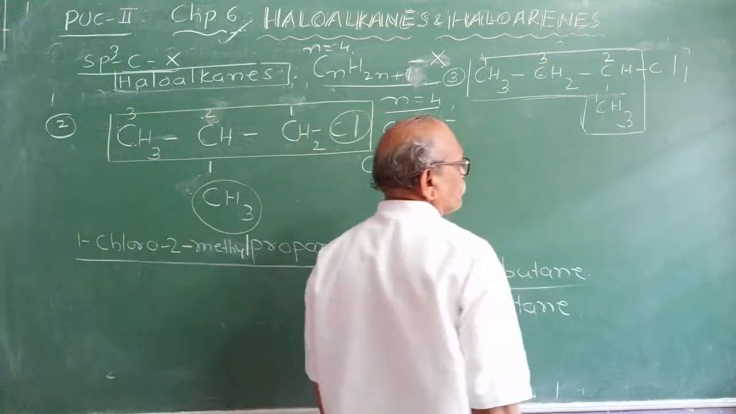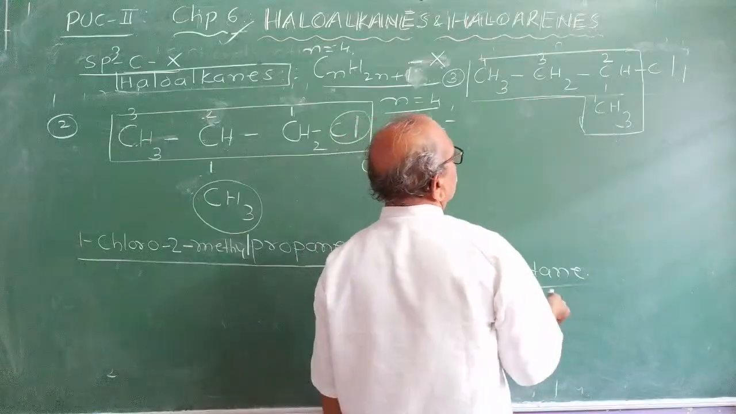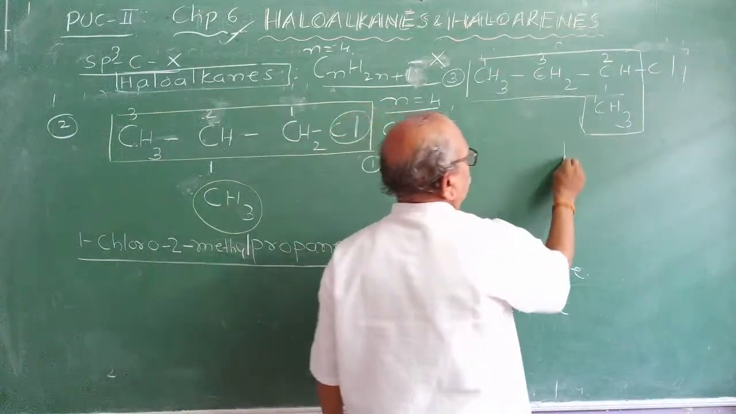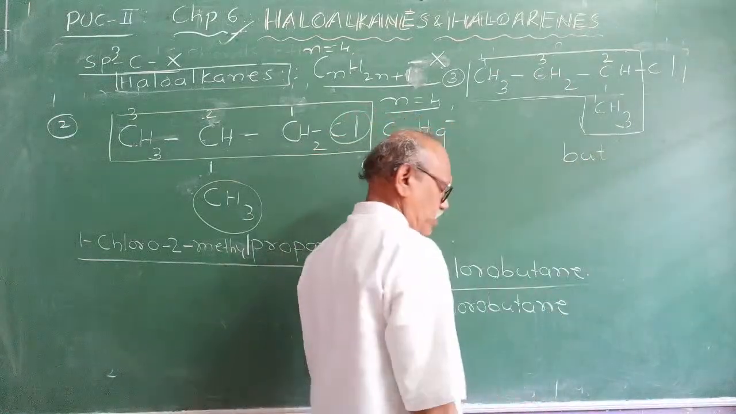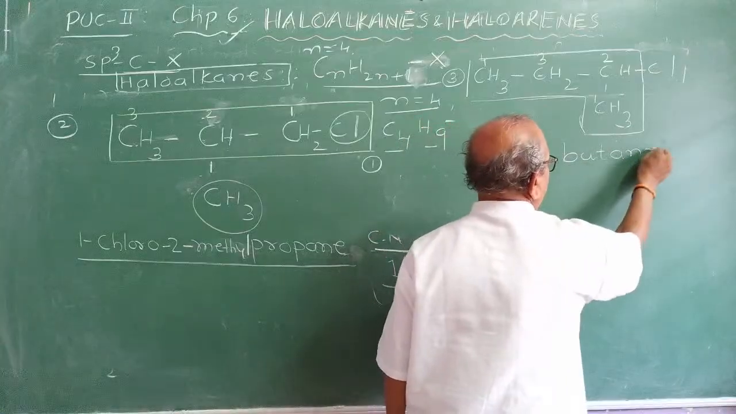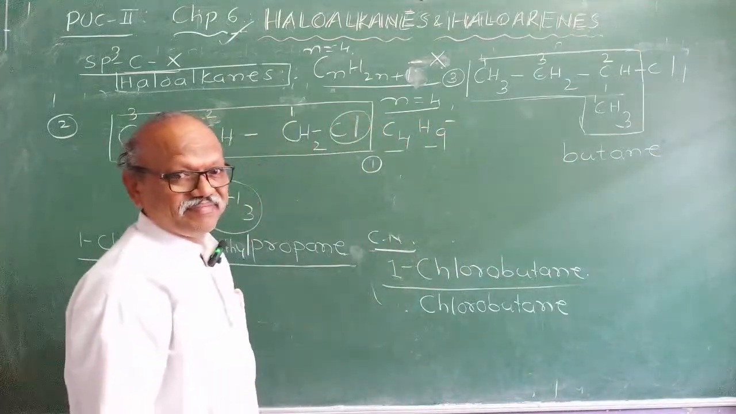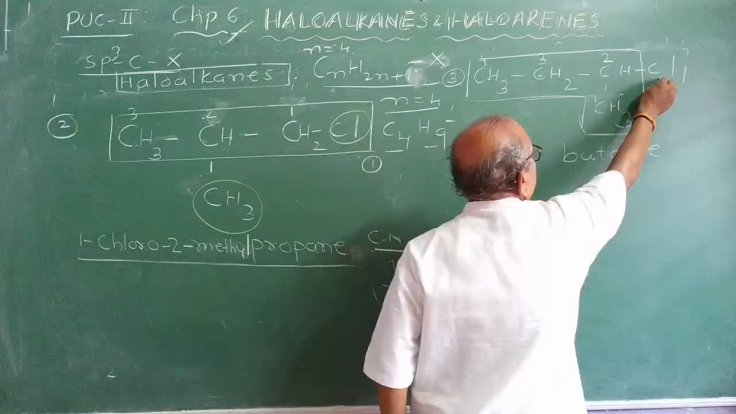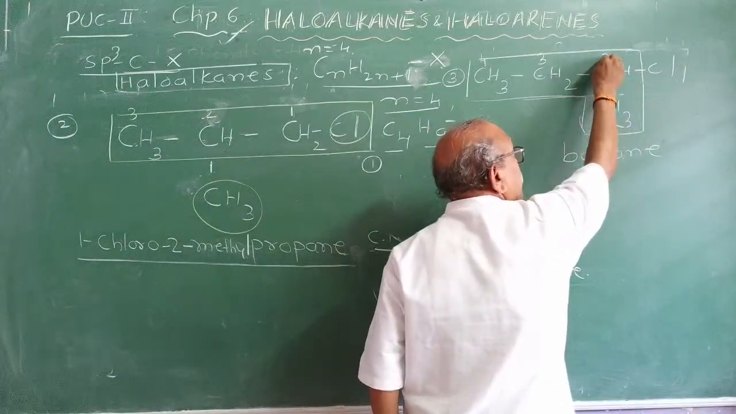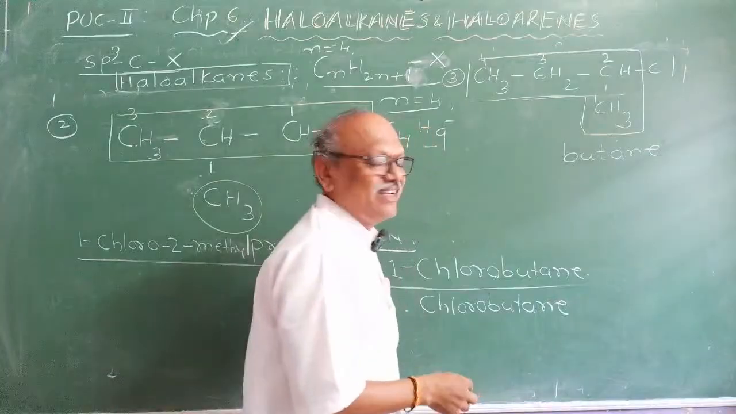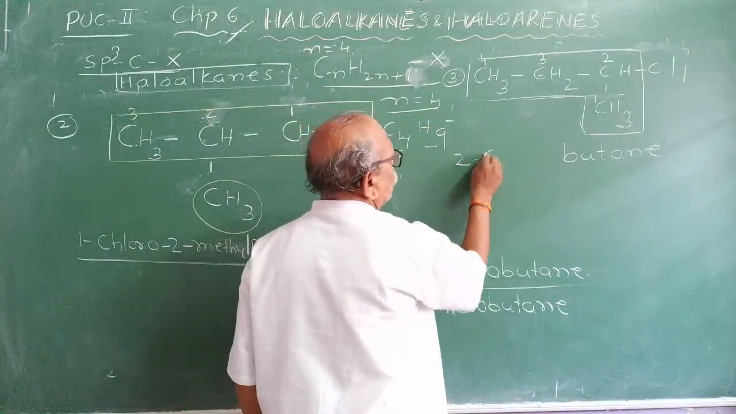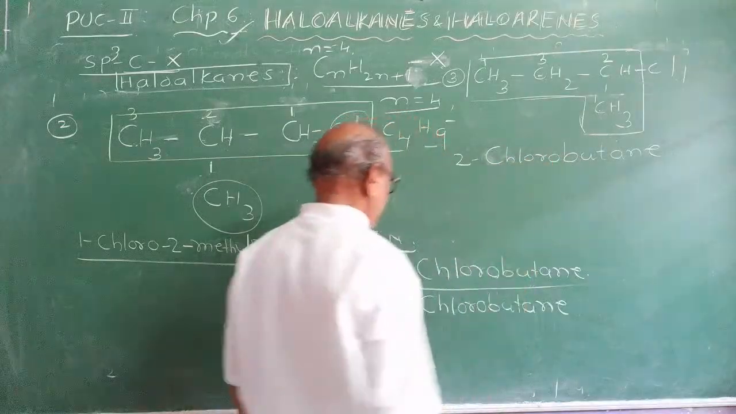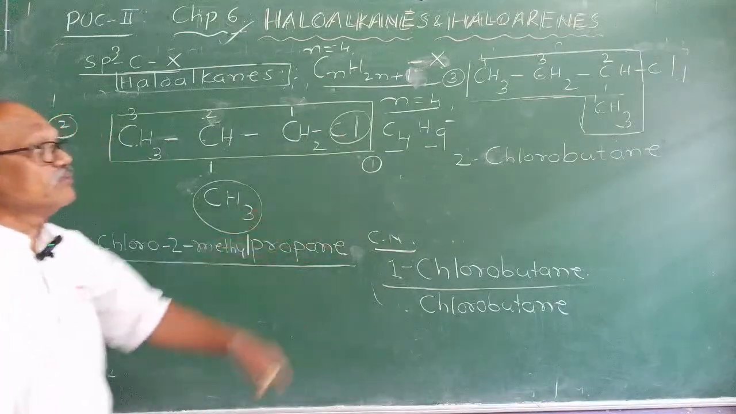Now the root word. 1, 2, 3, 4: but. Suffix: ane. What is the prefix? The halogen atom is linked to which carbon atom? The second carbon atom. Its locant should be written. Then it will be 2-chloro. C must be small. Chlorobutane. It was 1-chlorobutane. Now it becomes what? 2-chlorobutane.